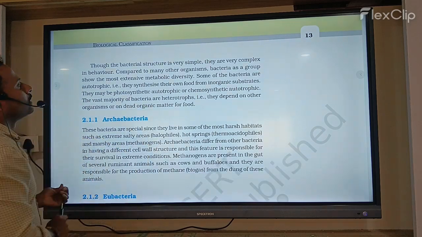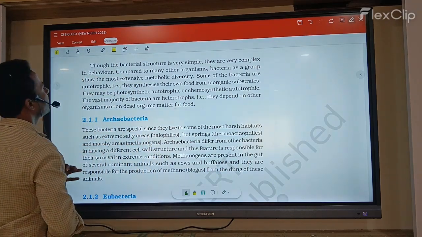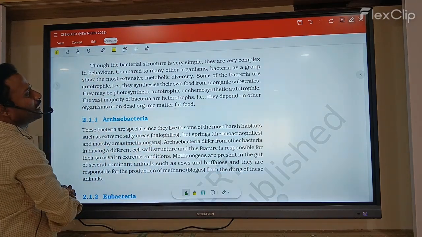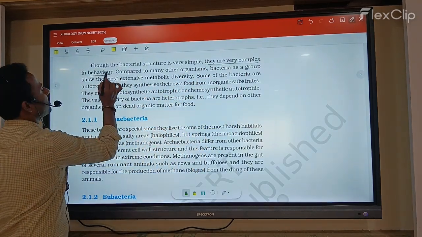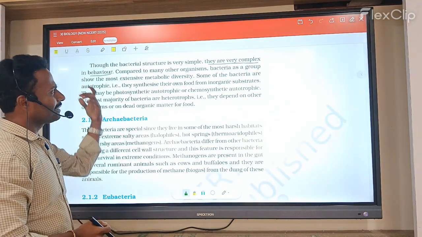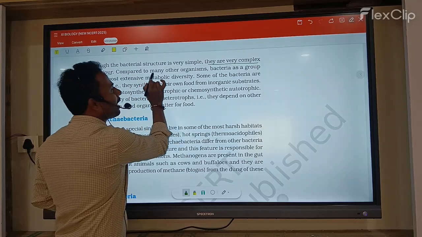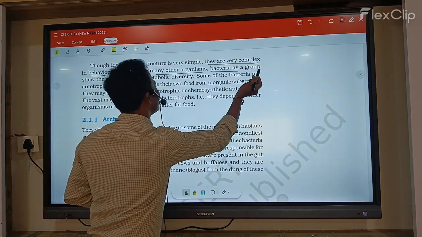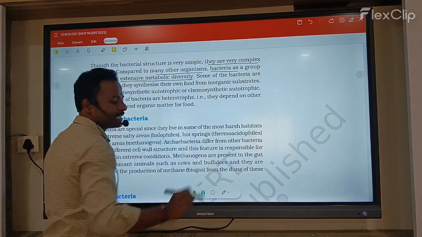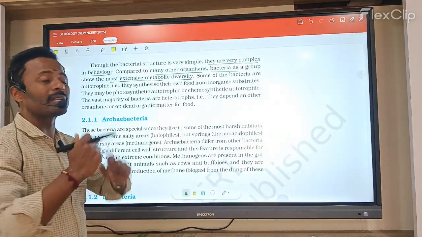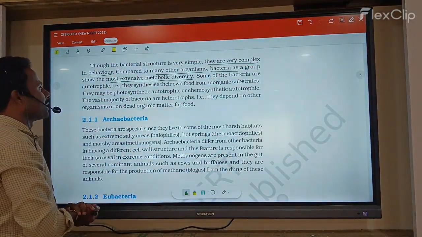Next, bacterial structure is very simple. Mostly the structure of bacteria is very simple, but their behavior is complex. The structure is basically simple, but the behavior is complex. Next, compared to many other organisms, bacteria show the most extensive metabolic diversity.